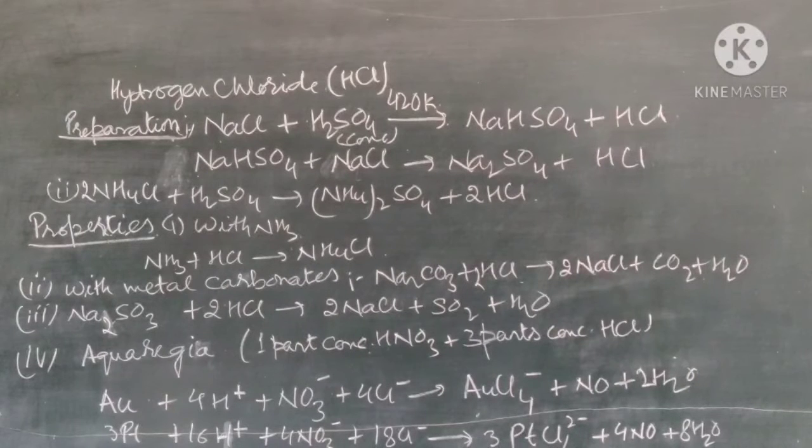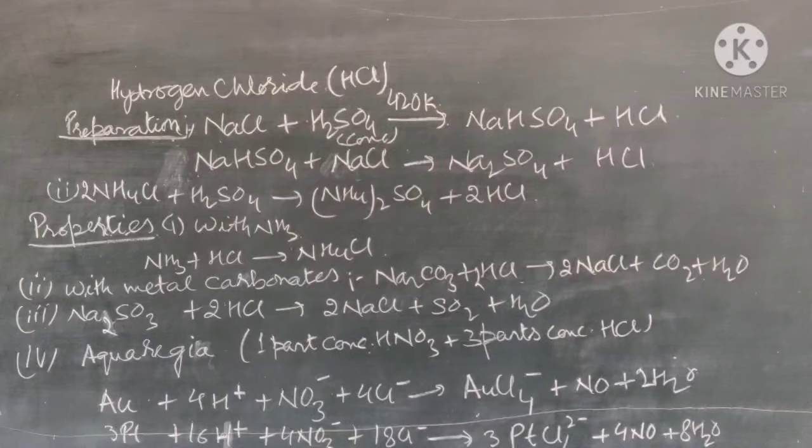First, for the physical property, it is a colorless gas with a pungent smell, and it is extremely soluble in water, or you can say it is highly soluble in water, and its solution in water is called hydrochloric acid. So in the physical properties we can write: it is a colorless gas with a pungent smell, highly soluble in water, and its solution in water is called hydrochloric acid. Many reactions of hydrochloric acid you have studied in 10th class also.